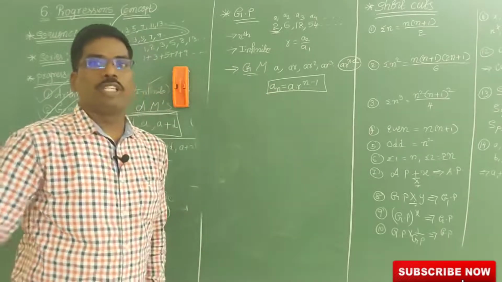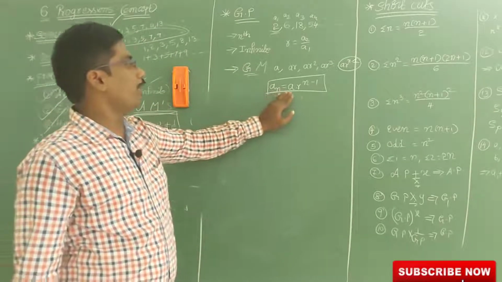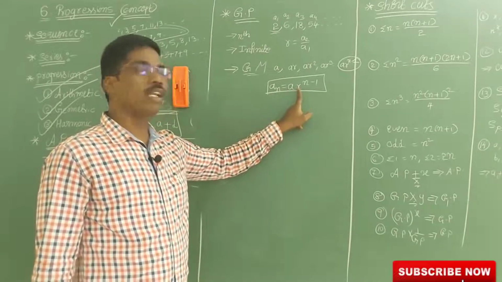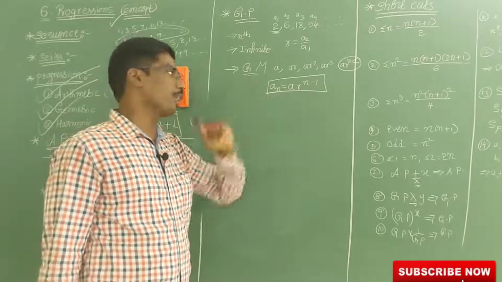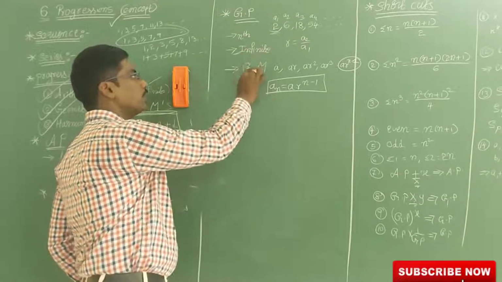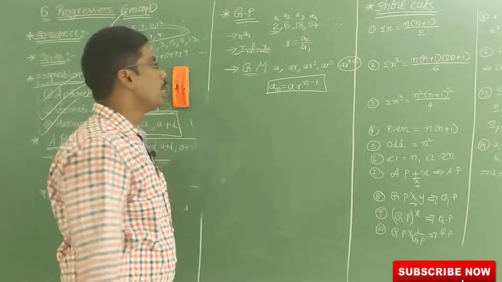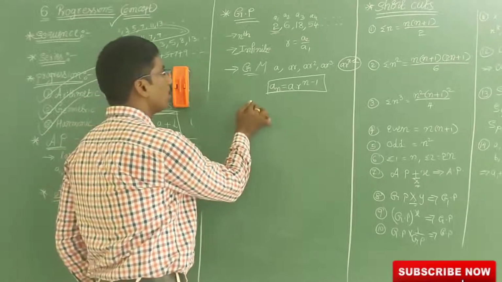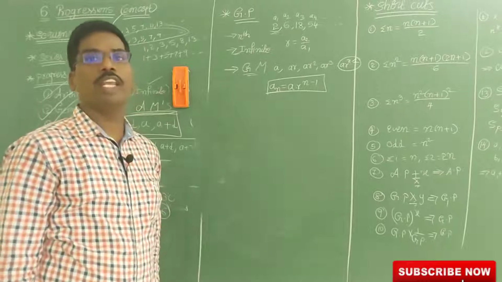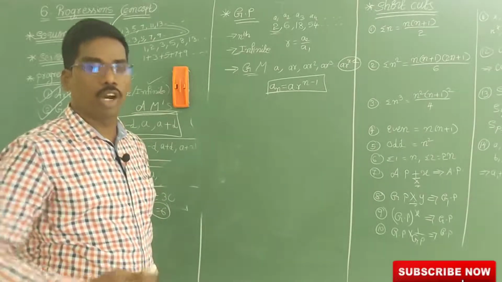So the nth term in GP is An is equal to A into R power n minus 1. Here A is the first term and R is the common ratio. Now we have to know the infinite terms and geometrical means, and before that, the sum of all terms in geometrical progression, for which we want a formula.